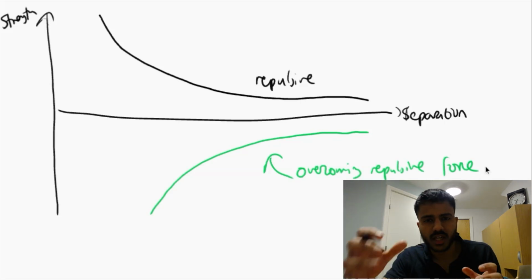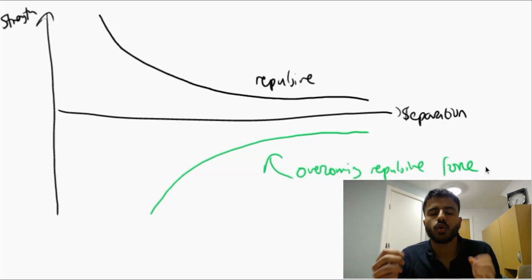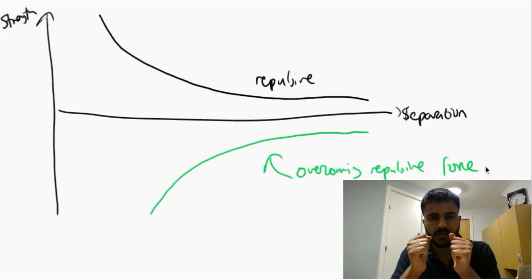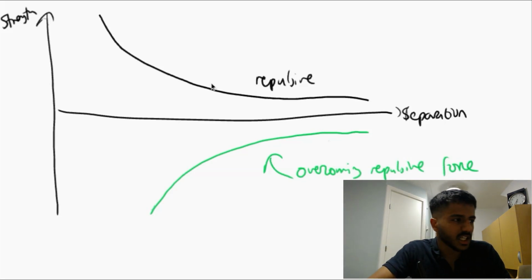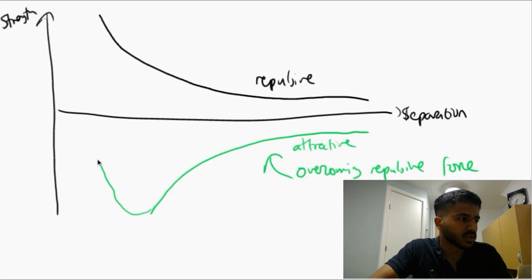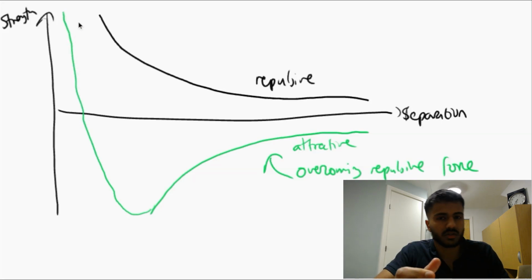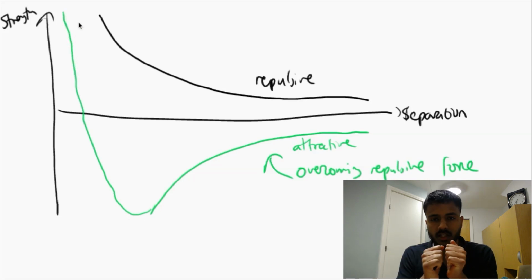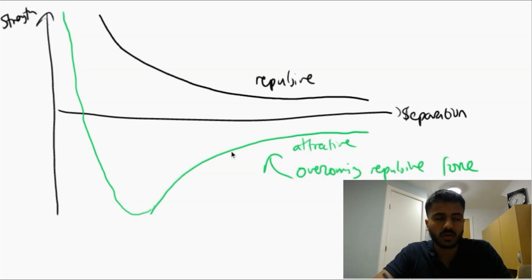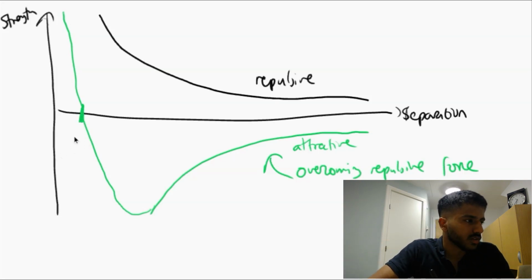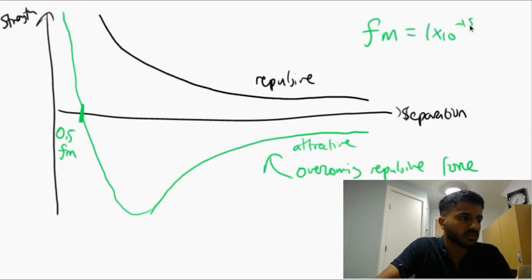However, if this force acts too strongly, it also means that these protons could get very, very close to each other. So this initially attractive strong nuclear force will, at a very close distance, become repulsive in order to stop the protons from colliding into each other. And there are some values that you need to know. It starts becoming repulsive at this distance of 0.5 femtometers, where a femtometer is equal to 1 times 10 to the minus 15 meters.